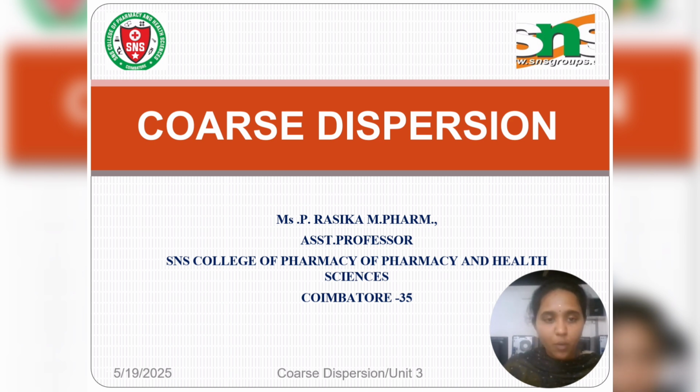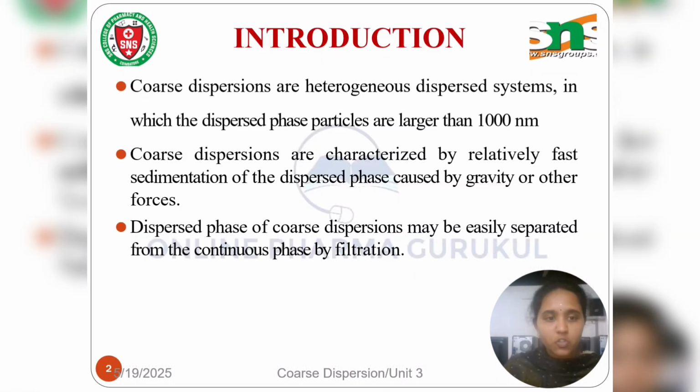Today we are going to see the topic of coarse dispersion. Introduction. Coarse dispersions are heterogeneous dispersed systems. The dispersed phase has a particle size larger than 1000 nanometers. It is characterized by fast sedimentation of the dispersed phase, caused by gravity or other forces. The dispersed phase of a coarse dispersion may be easily separated from the continuous phase by filtration. And coarse dispersion has two phases, that is dispersed phase and continuous phase.